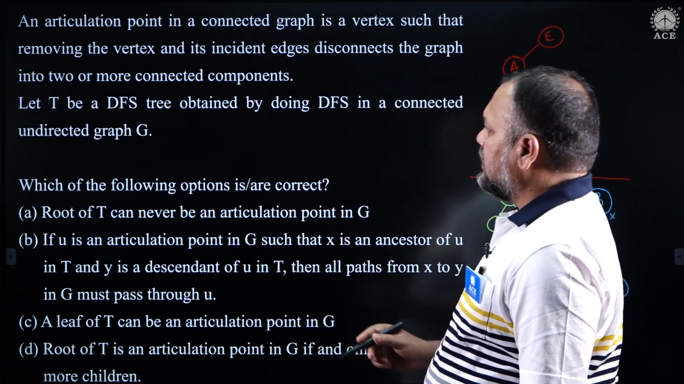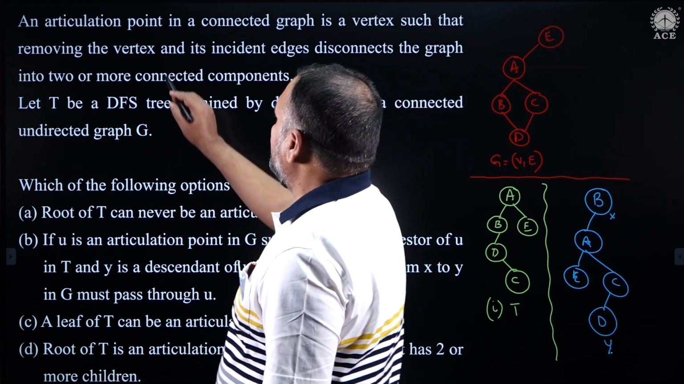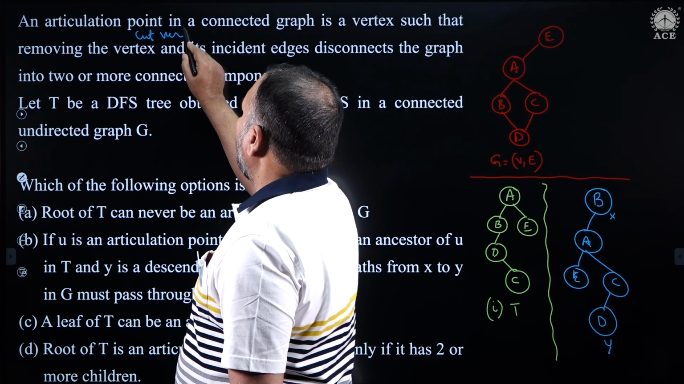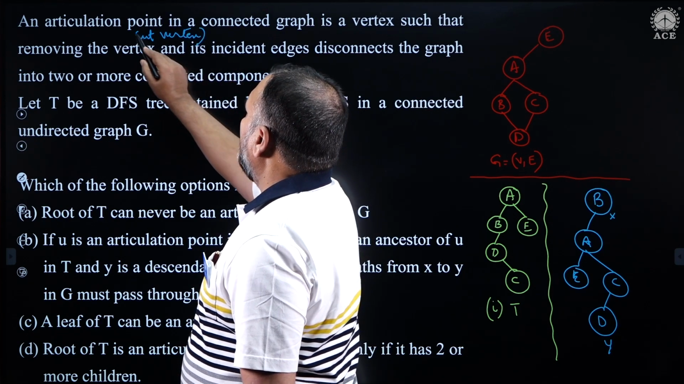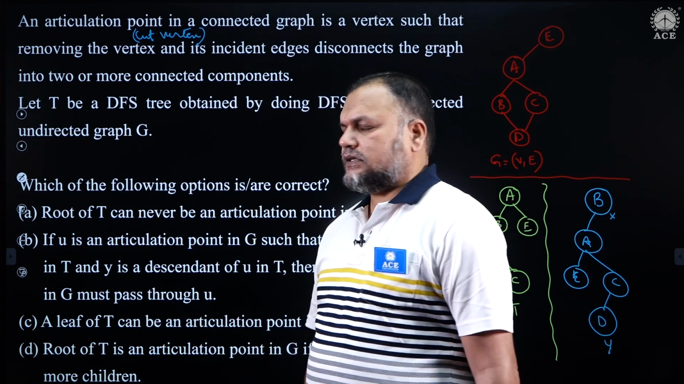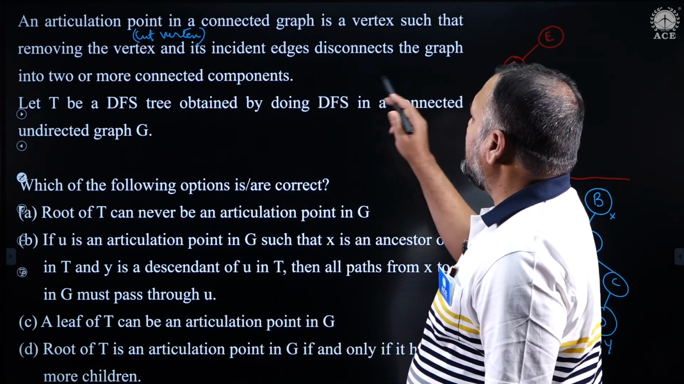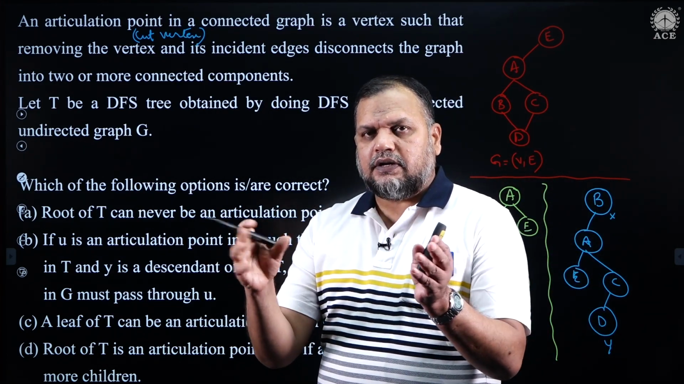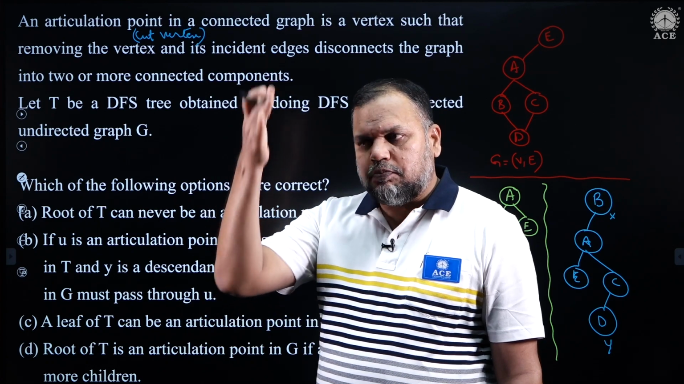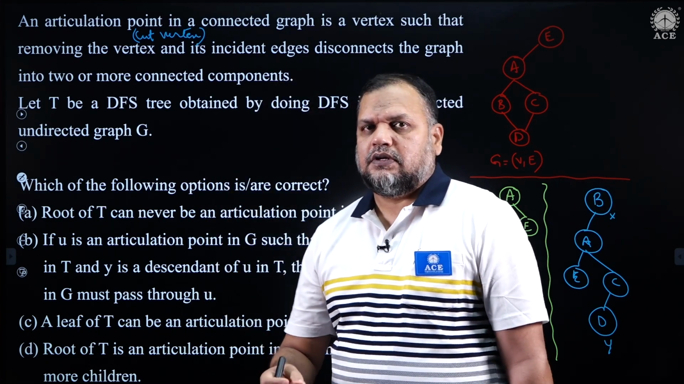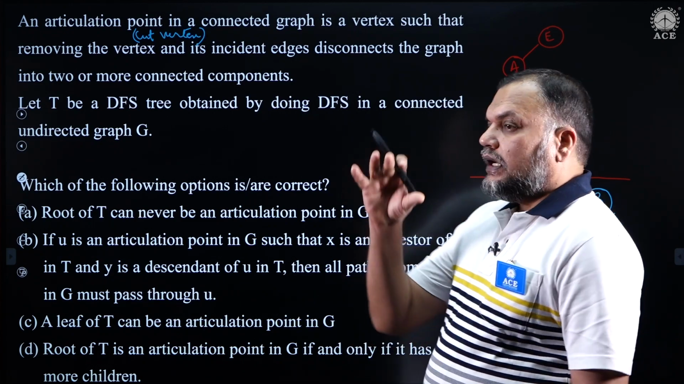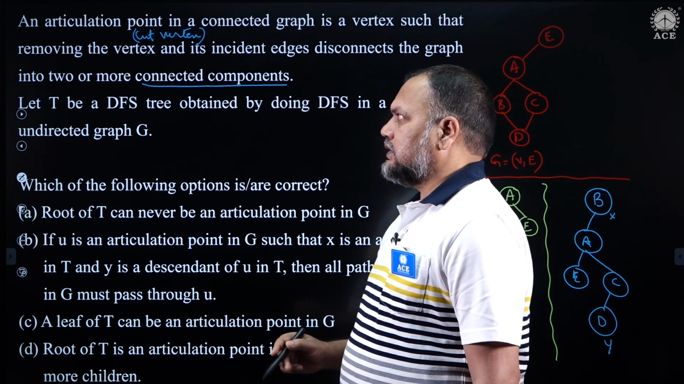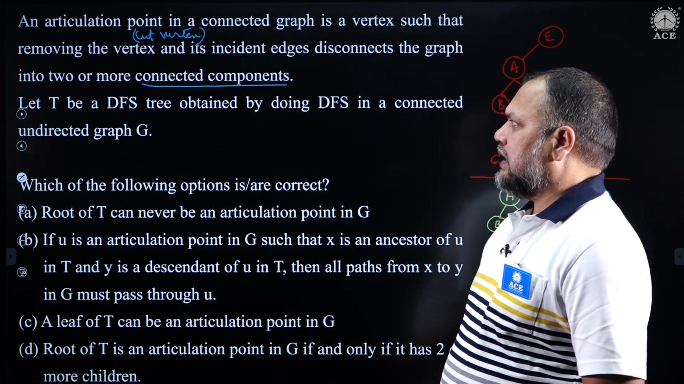An articulation point, which perhaps we have seen in lectures or in the textbook, is also called a cut vertex. An articulation point in a connected graph is a vertex such that if I remove that vertex along with its incident edges, it is going to partition the graph, it is going to cut the graph into two or more non-empty connected components. That is the definition of an articulation point, as simple as that.